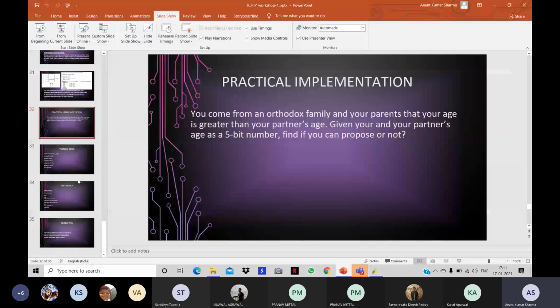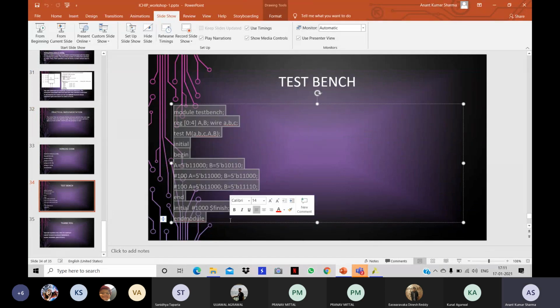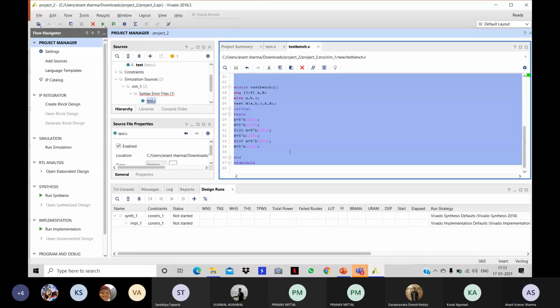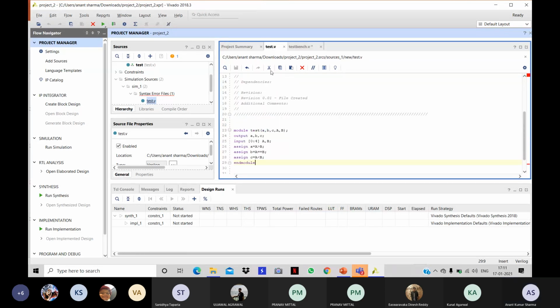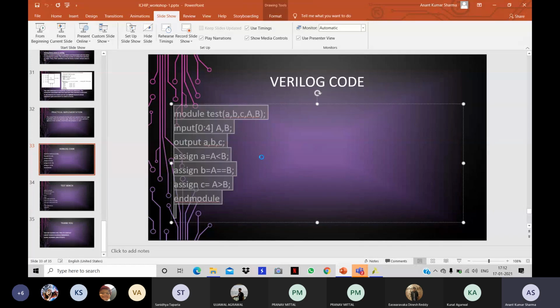I don't know why it's not showing. I've checked it just before. Let's just copy this for now. So this was the code which I tested. This line, initial #100 $finish, does the task that after 100 nanoseconds it will just stop the simulation and nothing else. The rest is the same: registers, wires, same test. Okay, whatever. And this was our code for test. Same thing, I guess. Let's copy.